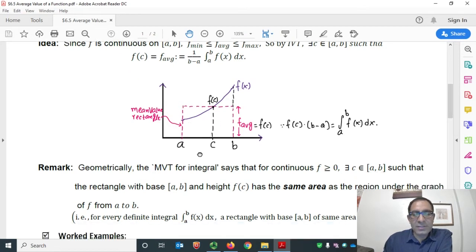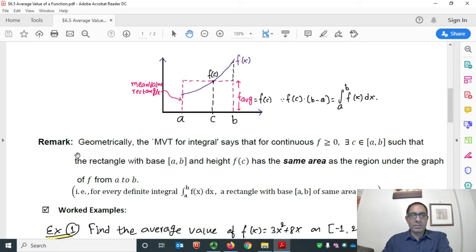It shows the geometrical interpretation of the mean value theorem: for a continuous function, there exists a number c in [a, b] such that the rectangle with base [a, b] and height f(c)... So here, this is the continuous function defined on the closed interval [a, b]. We can find a number c in [a, b] such that f(c) is the height of the rectangle with the base [a, b]. Then you can find the area easily.